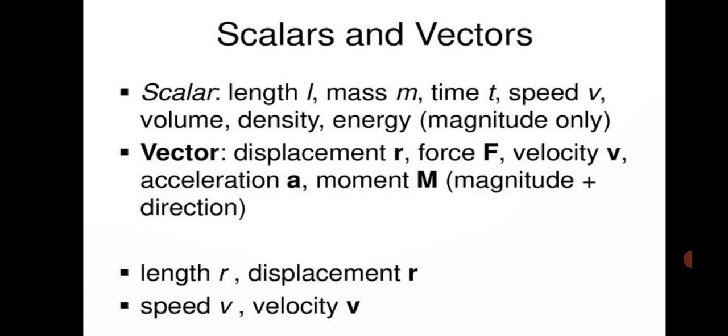Scalar quantities are used in statics. Vector quantities are used in dynamics. The scalar quantities are length, mass, time, speed, volume, density, energy. These are represented by magnitude only. And the vector quantities are displacement, force, velocity, acceleration, moment. These correspond to magnitude plus direction. Length is denoted by small r, and displacement is also r. Speed and velocity are both small p.